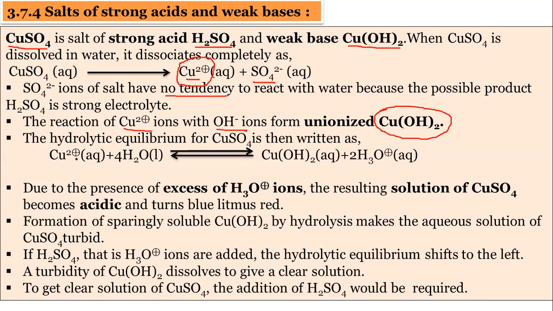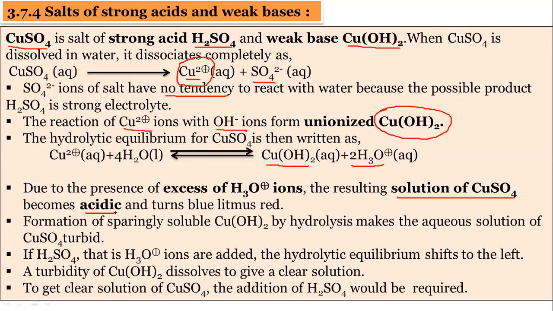So the equilibrium is given here. The hydrolytic equilibrium of CuSO4 is given: Cu2+ reacts with water and forms Cu(OH)2, copper hydroxide, and 2H3O plus, hydronium ions. So due to the presence of these hydronium ions, we can clearly see in these reactions that an excess of H3O plus ions is produced. So the solution of CuSO4 becomes acidic.